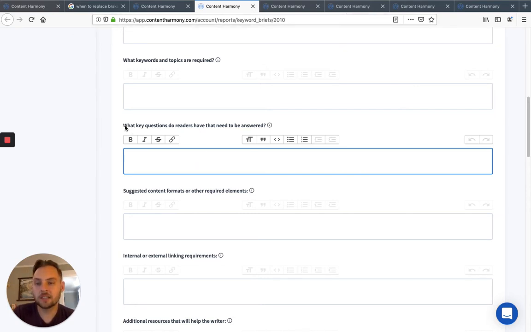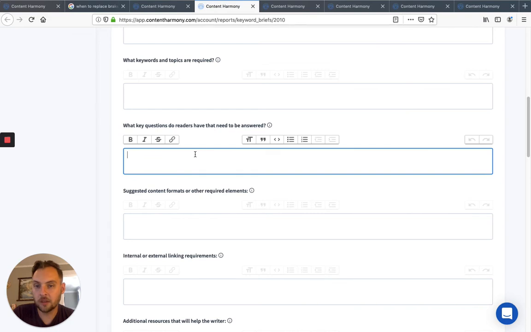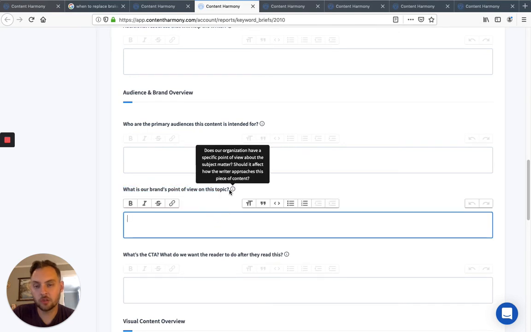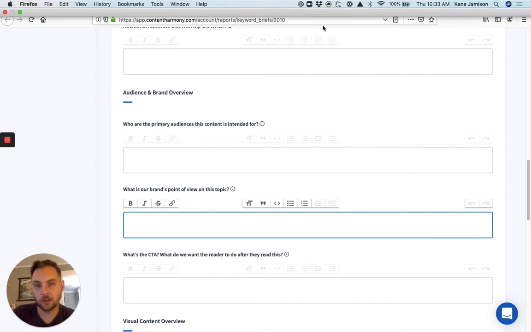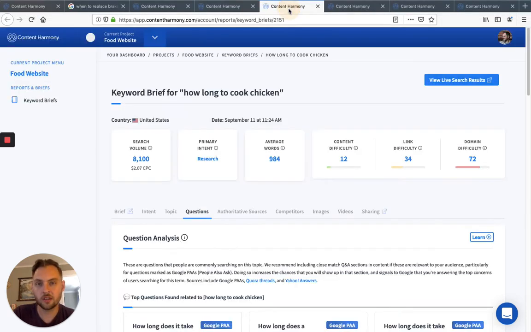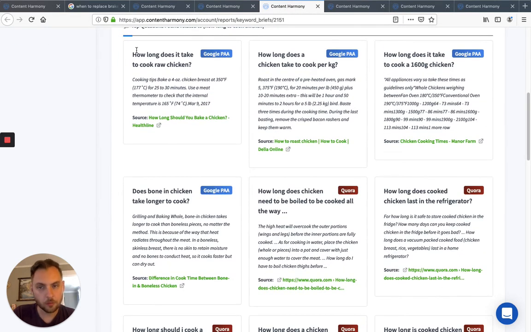But really, we've got a section here that says, this user typed something in. They're looking for some type of answer or recommendation. What do we want to tell them? We do have a separate section in the brief for what is our brand point of view on this topic. That might also be a good place to weigh in on, there's 5 different good answers for this topic, but here's how our brand approaches the topic. So use that in conjunction with the questions. Something like how long to cook chicken. What we want to highlight here is that there's 5,000 different ways to ask that question. How long does it take to cook raw chicken?